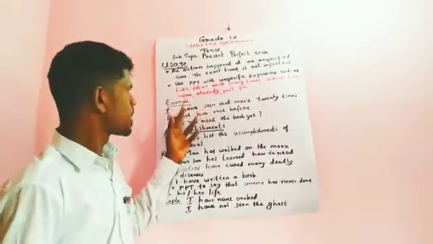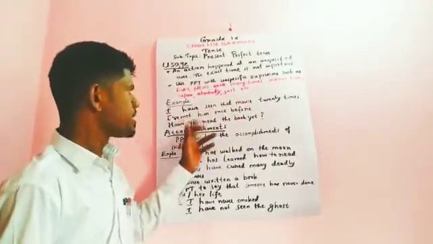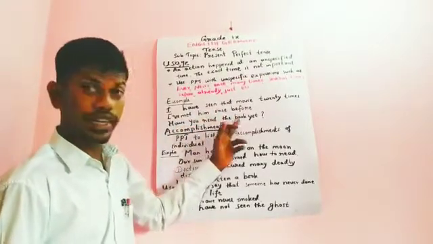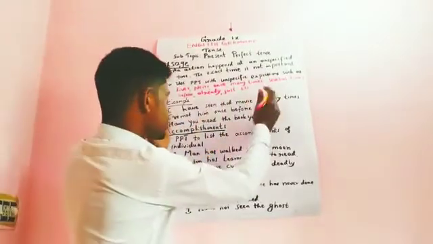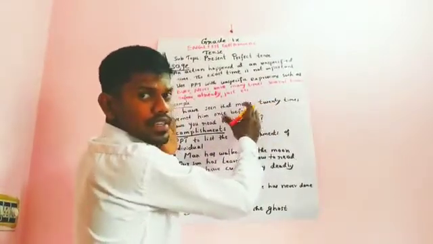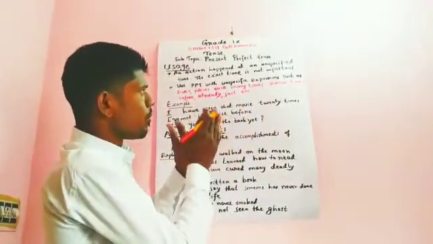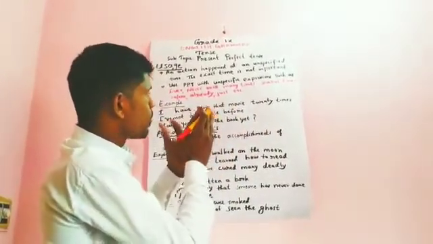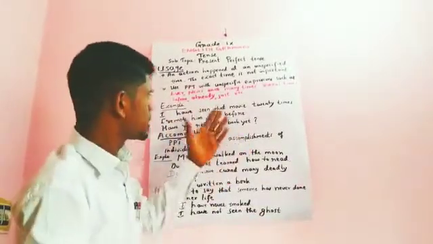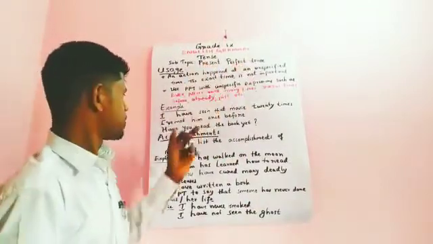words. Example, I have seen that movie 20 times. I have met him once before. Have you read the book yet? Here we are going to see the actions. We do not know when the action occurred. So when we are talking about actions, expressions, when we do not know exactly when the action happened, that is when we are supposed to use present perfect tense.